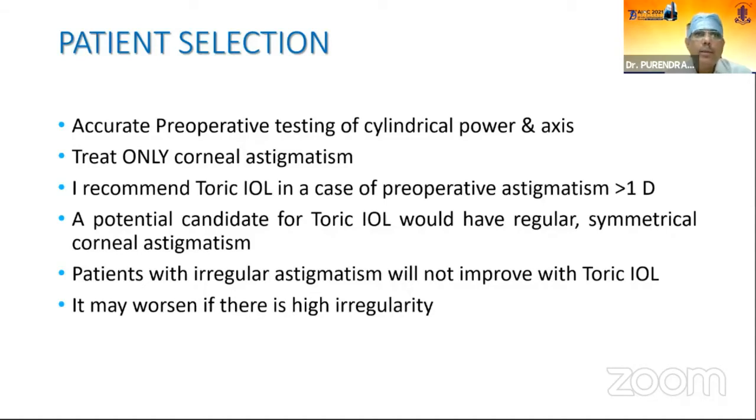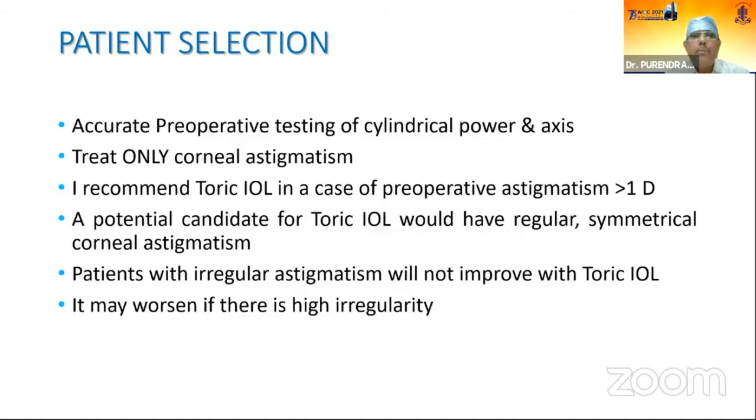So look for other causes of astigmatism, more commonly lenticular astigmatism due to subluxation, nuclear sclerosis, irregular nuclear sclerosis, lenticonus, or many other things, which can cause effective astigmatism to the patient, but it is not a corneal astigmatism.